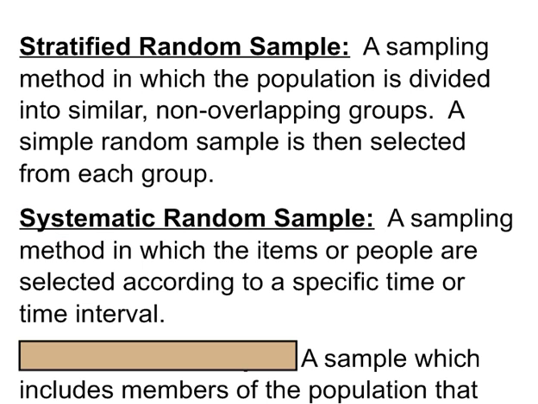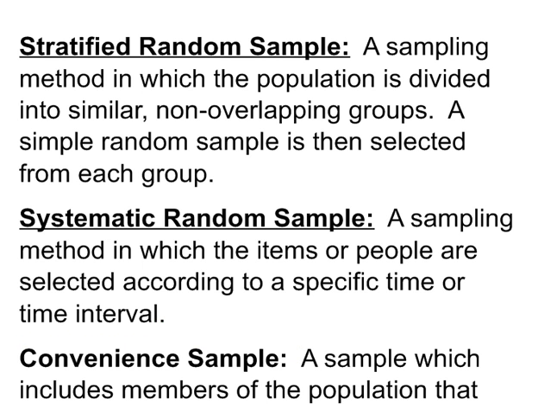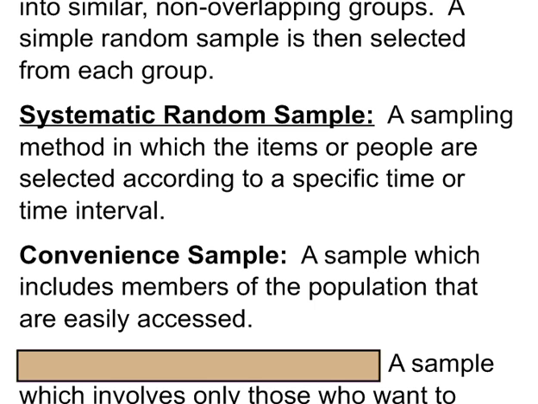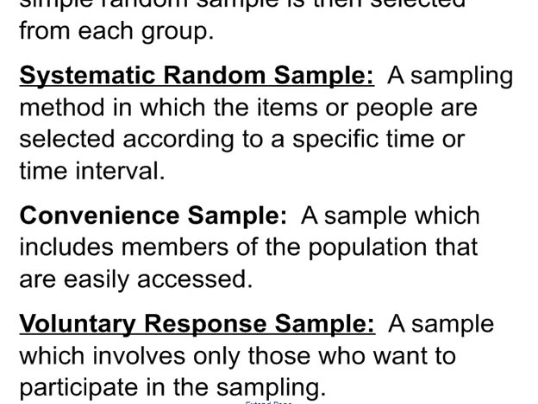A systematic random sample is a sampling method in which the items or people are selected according to a specific time or item interval. A convenience sample is a sample which includes members of the population that are easily accessed. And a voluntary response sample is a sample which involves only those who want to participate or do so by volunteering.